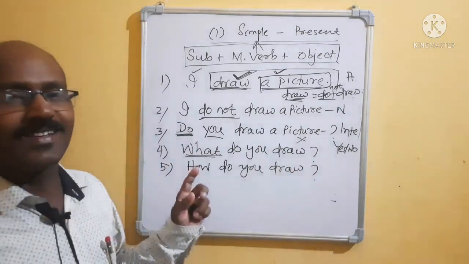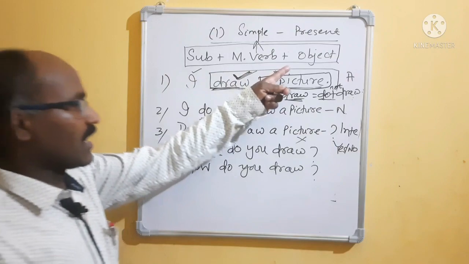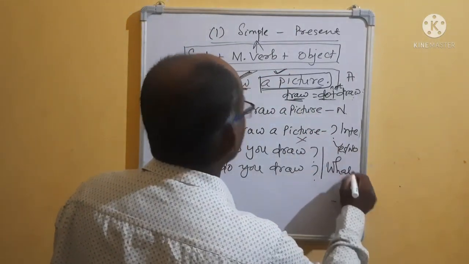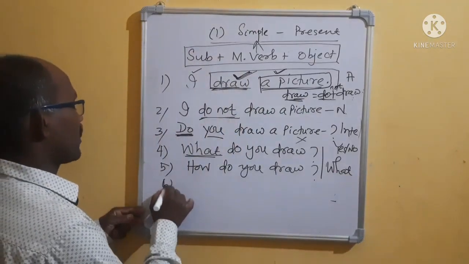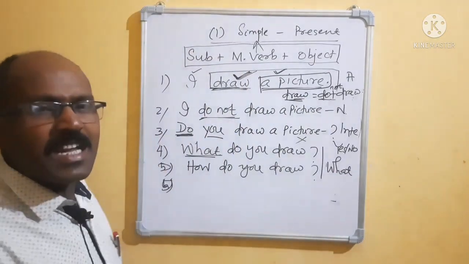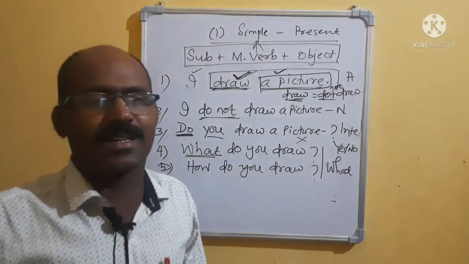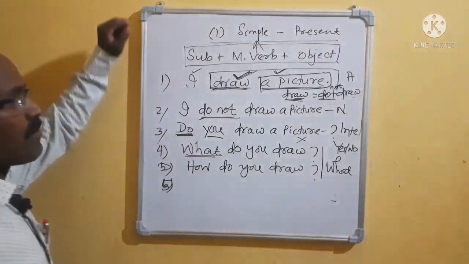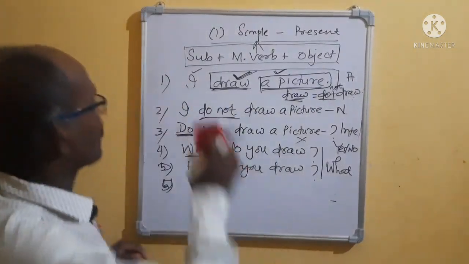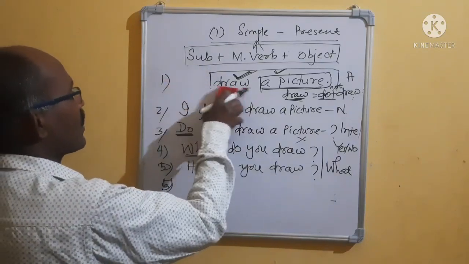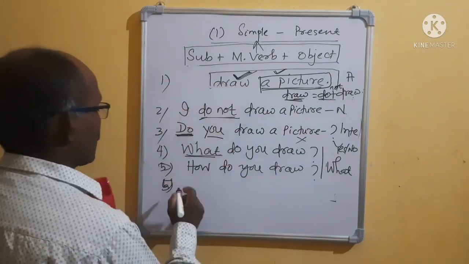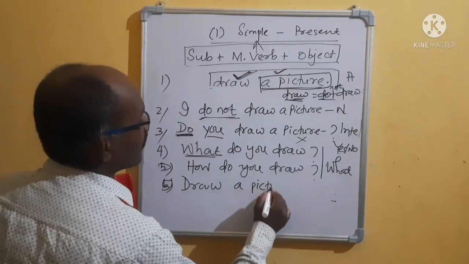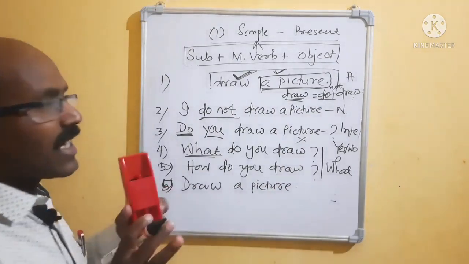Completed. See: assertive, negative, interrogative yes or no, WH word question. Then the last one, number five, is the imperative sentence. Imperative sentence is very easy. Command sentence, advice sentence, suggestion sentence, command. Suppose I omitted this one. Now what remained? Listen, draw a picture. Here the subject is in hidden form.